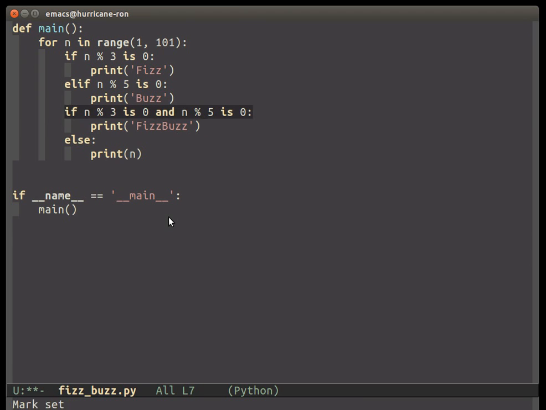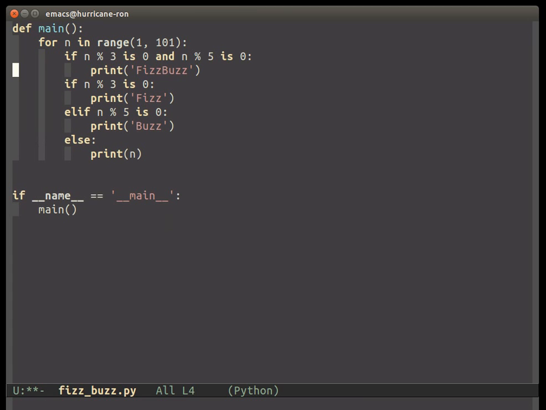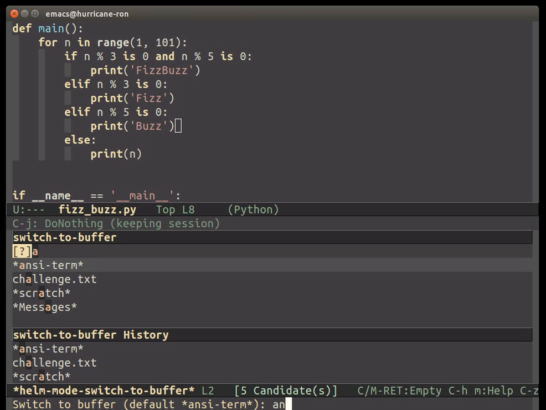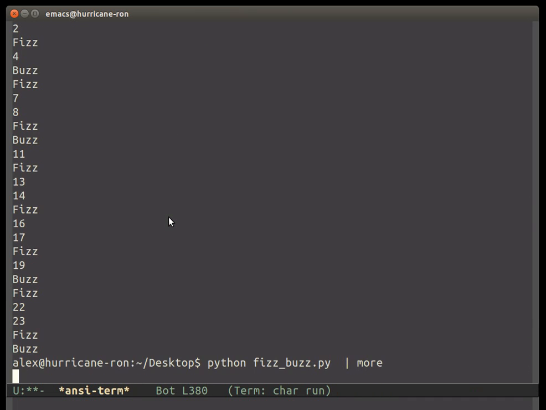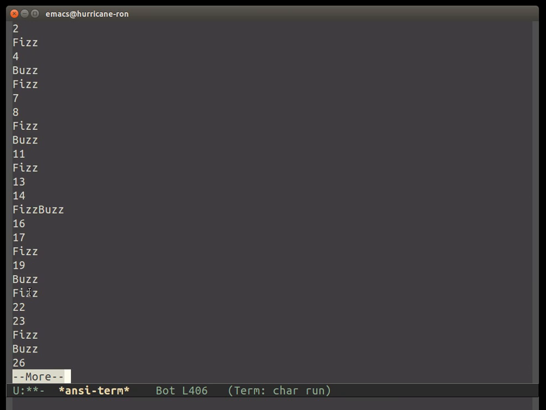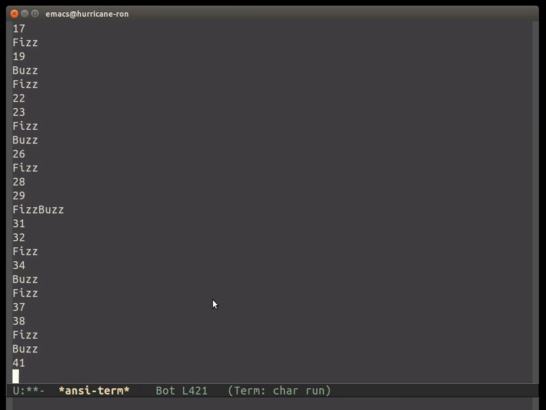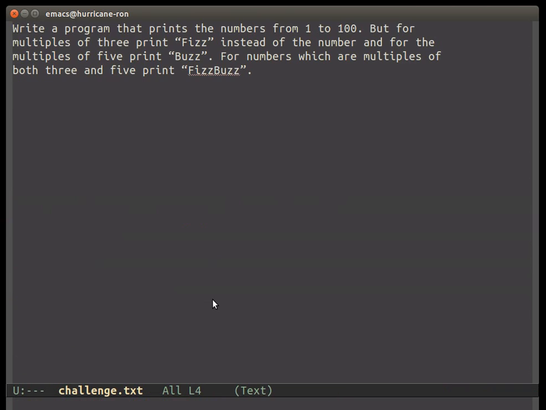So I'm going to turn that into an if statement, and then you're going to be an elif statement. Okay, so this is the rarest condition that'll check first. Get that over with, and then we do 3 and 5. So if we run that again, there we go. So 15, we get FizzBuzz. And what's the next one? 30, we get FizzBuzz. So, according to the challenge, we are done.